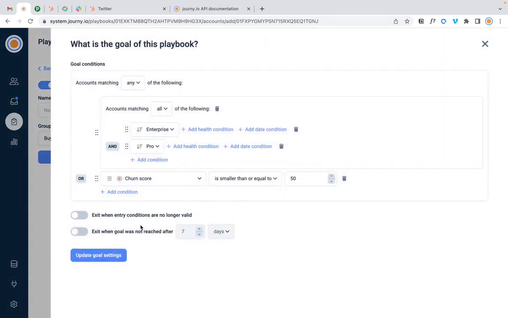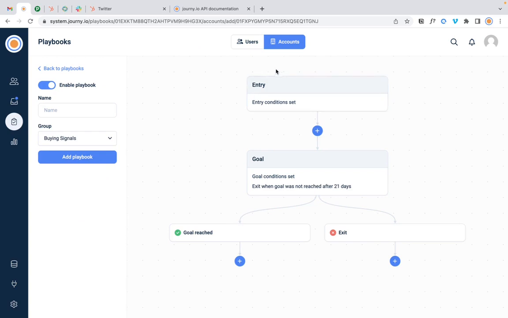And so let's also say that we have 21 days time to achieve that goal. So each account that is a promising trial, we will do certain things with that account, and then the goal is that it becomes a customer with a low churn score, and we have 21 days to reach it. If it's reached, then we're going to have that branch. If not, that branch. What should we do?